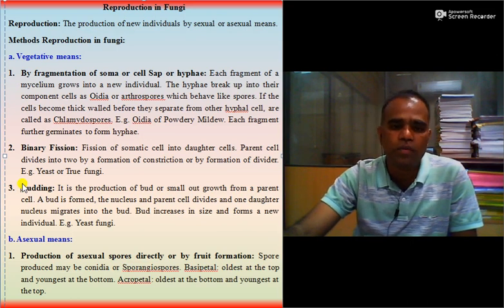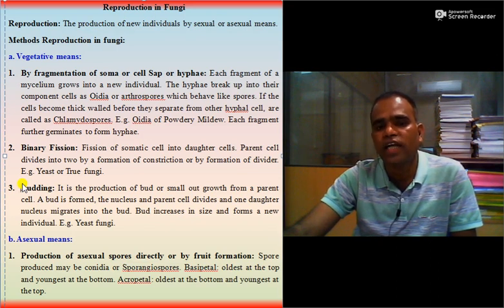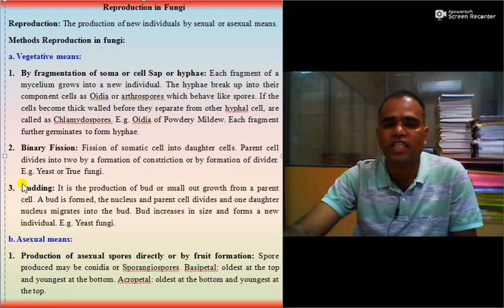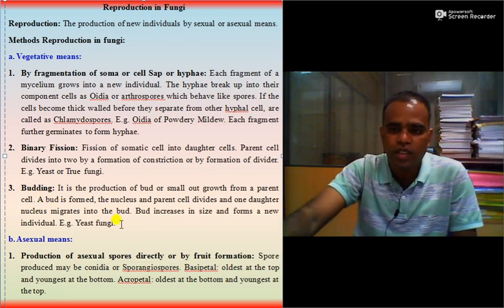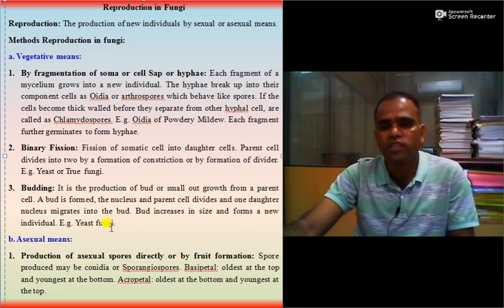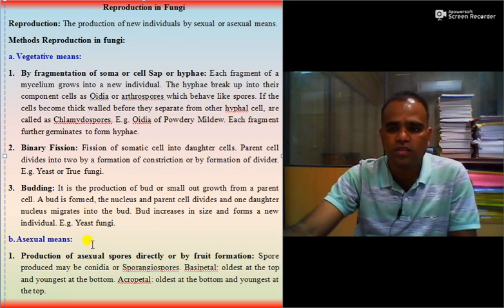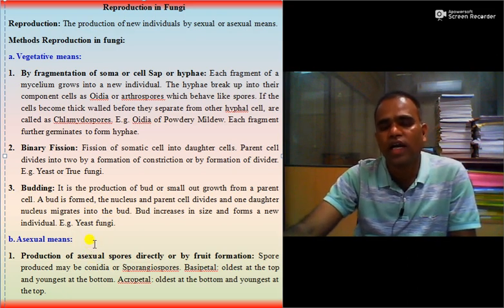When a bud is formed, the nucleus of the parent cell divides, and one daughter nucleus migrates into the bud, and such a bud increases in size and forms a new individual. An example is again yeast. So the second type of reproduction is by asexual means. It occurs directly.